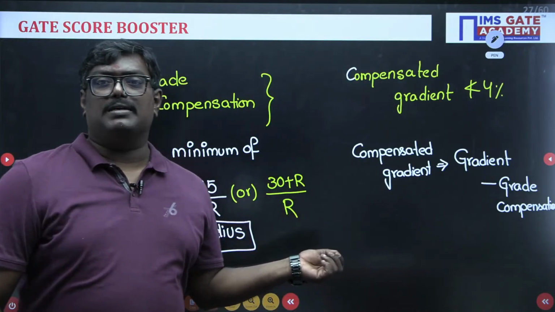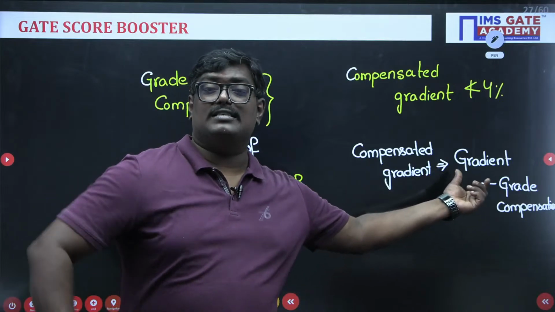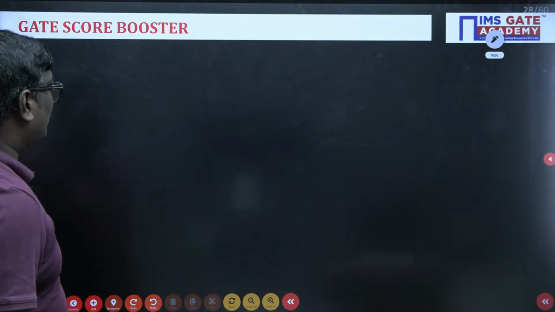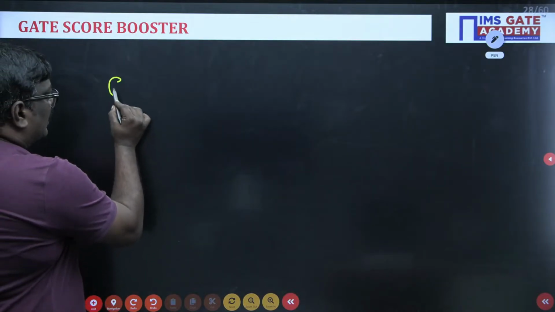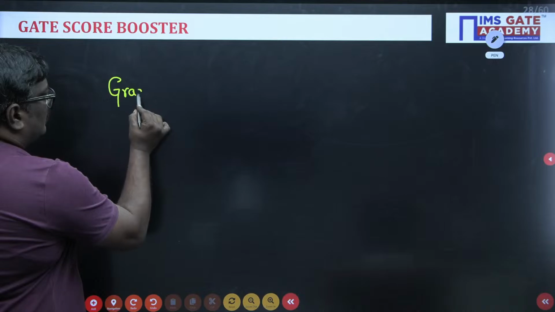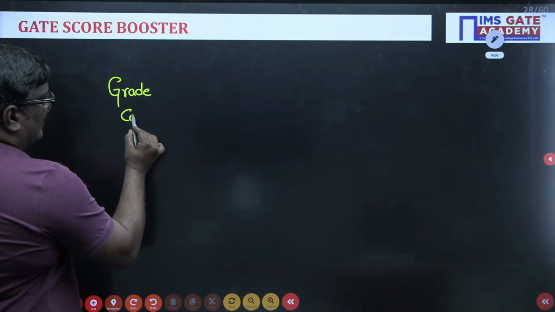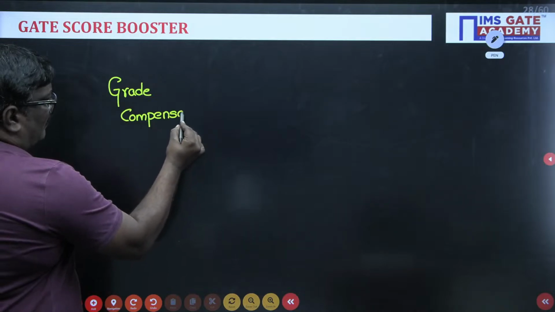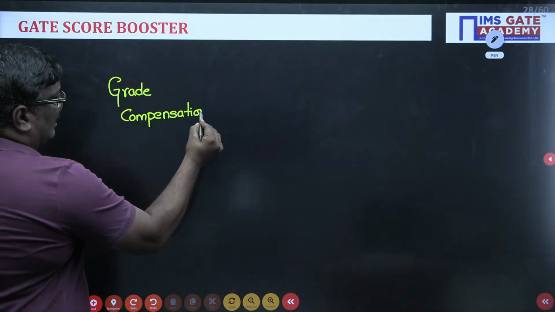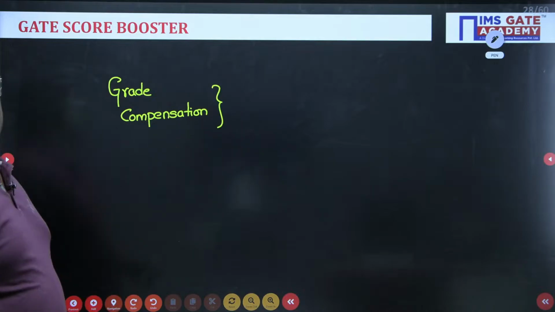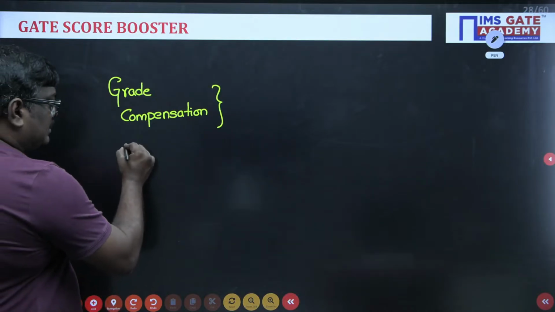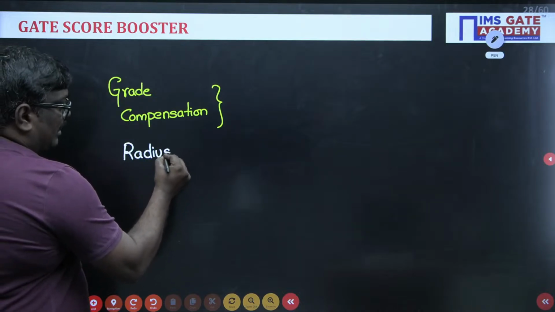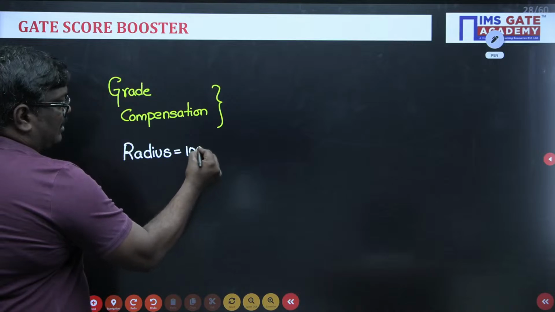So what is compensated gradient? It is defined as the difference between gradient and the grade compensation. In this problem, they have given the radius as 100 meter.